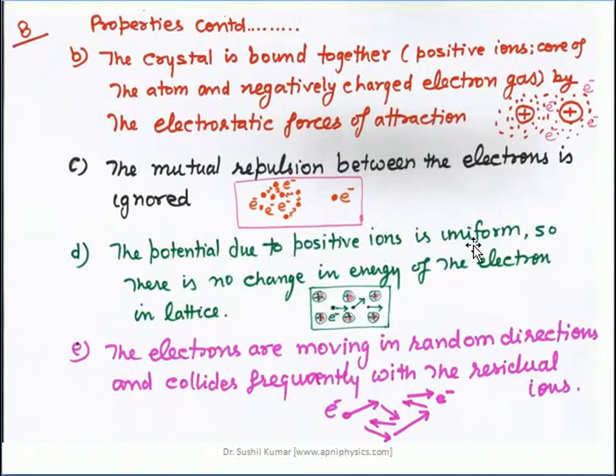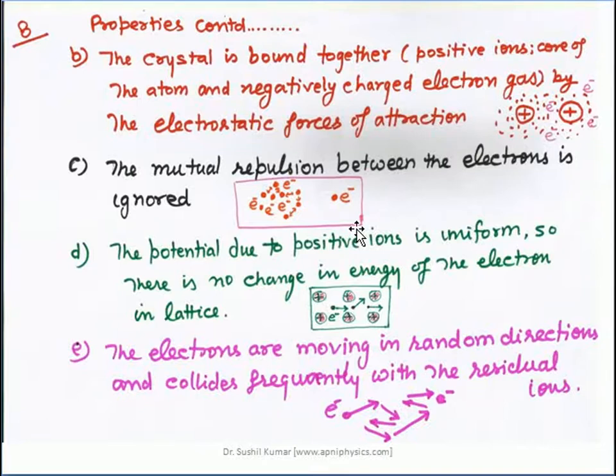Number 4, the potential due to positive ions is uniform. So there is no change in energy of the electron in the lattice. The fourth point basically assumes that, because of the positive ions of the metal, the potential remains uniform. So there is no change in the energy of the electron in the lattice.